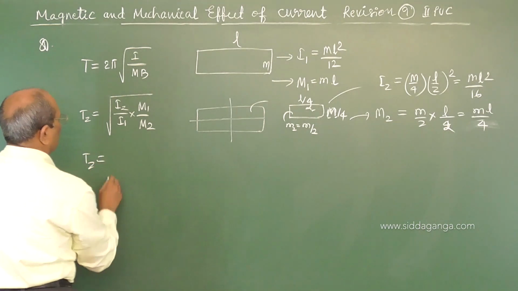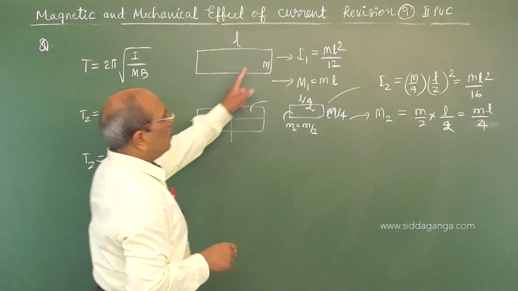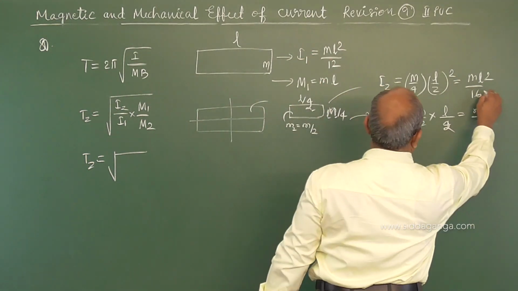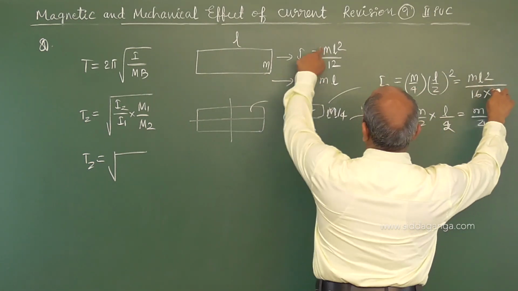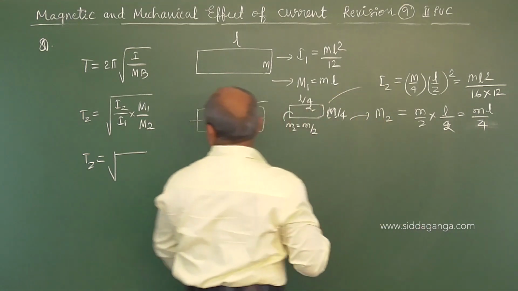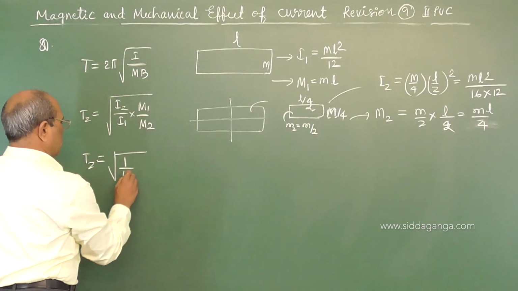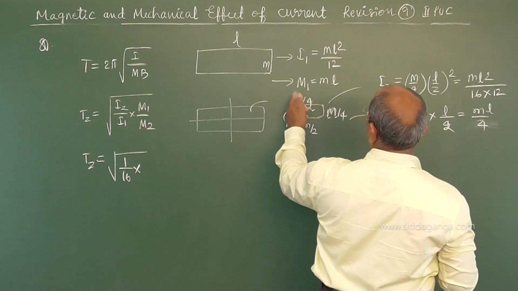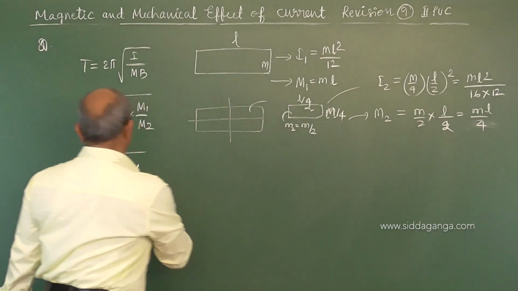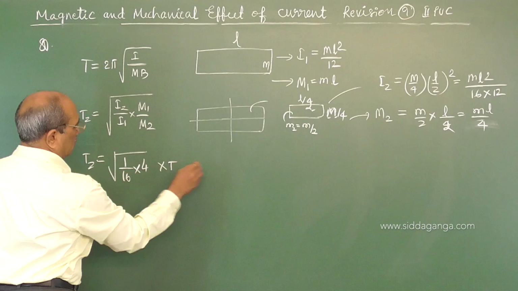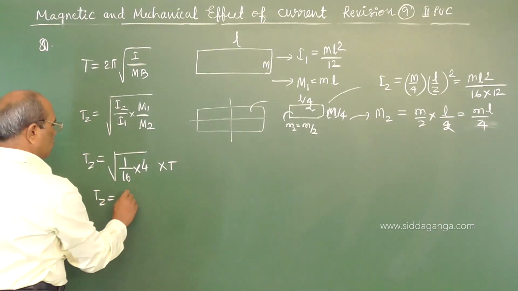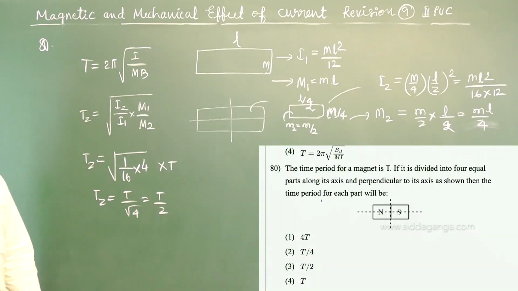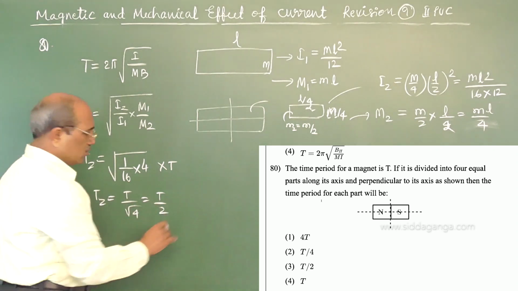Let us substitute here. I2 by I1: mL² by 16 divided by mL² by 12, and it becomes 1 by 16 under the root. Similarly, M1 by M2 is ML by ML by 4, which becomes 4. So T2 is equal to T divided by root 4, or equal to T by 2. T2 equal to T by 2 is the option, so that is T by 2, third option.